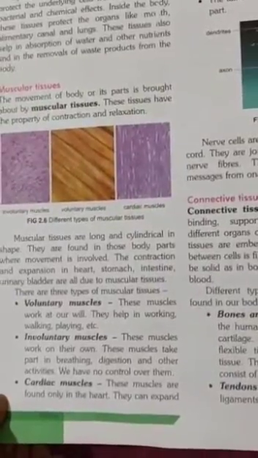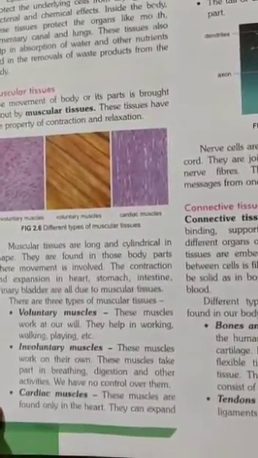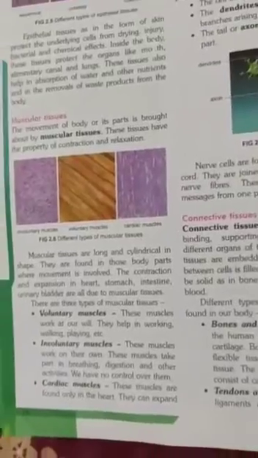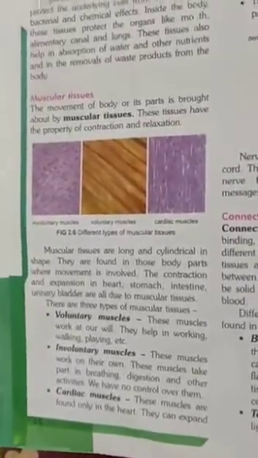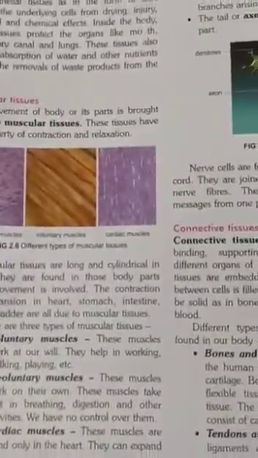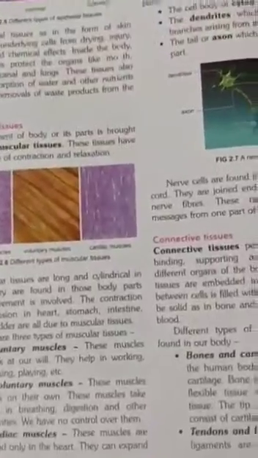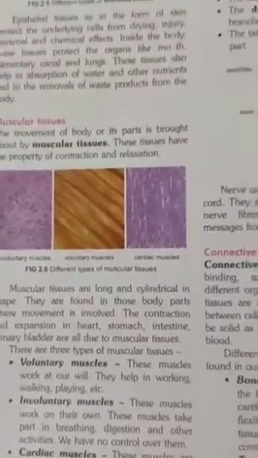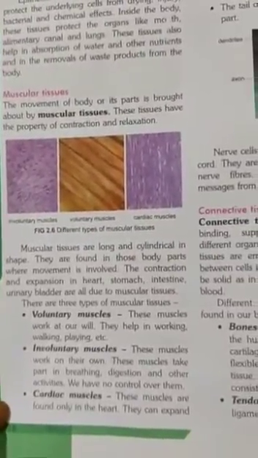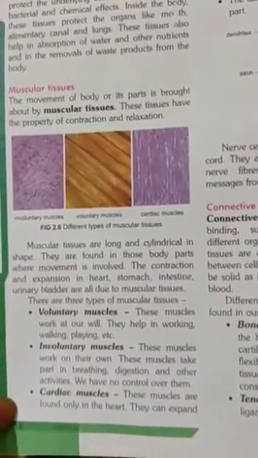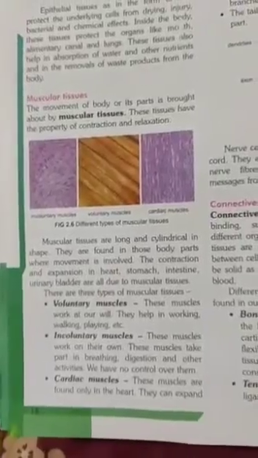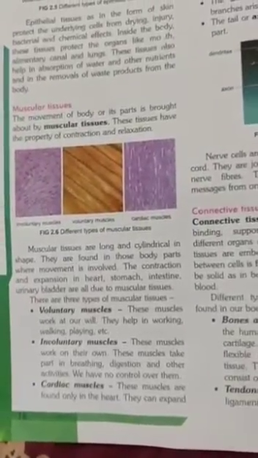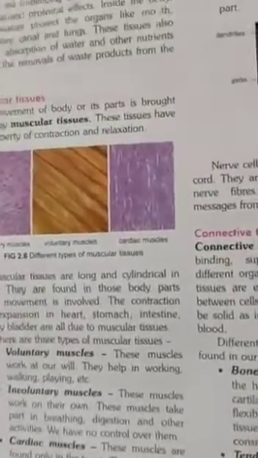Voluntary muscles are muscles that work at our will, meaning when we want to move that muscle, then only it will move, like they help in working, walking and playing. So the action of these muscles is in our control. Involuntary muscles work on their own, like breathing and digestion activities. We have no control over our involuntary muscles.